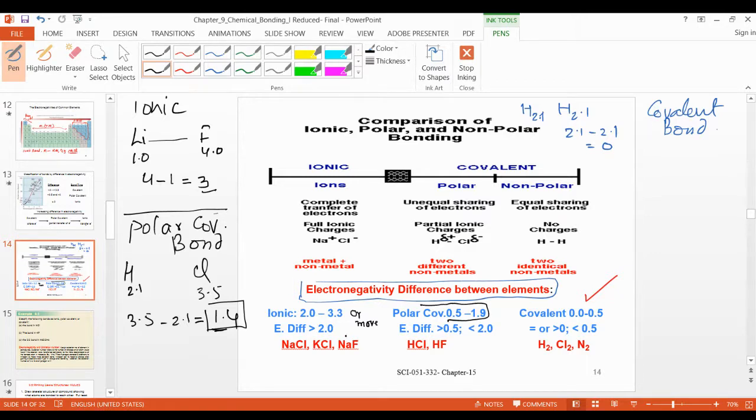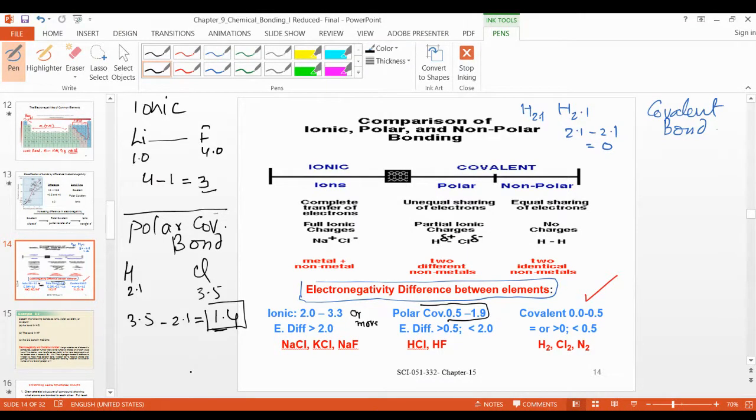Doctor, for covalent, shouldn't it be 0 to 0.4? Yeah, 0 to 0.5, less than 0.5, up to 0.49. Okay. In this type of calculation, always take the big value minus the small value, remember that. Whatever difference you get, compare it with what you memorized, to see whether it falls in covalent, polar covalent or ionic.